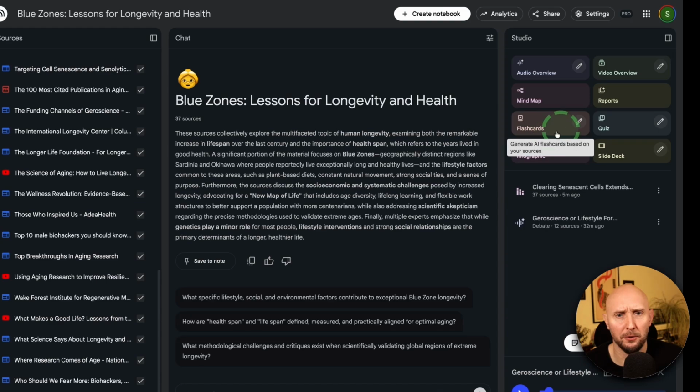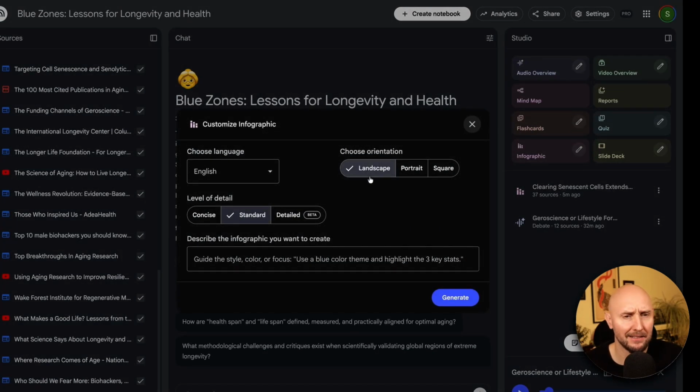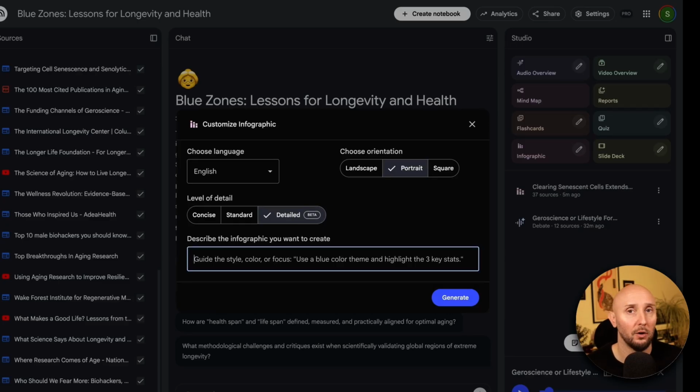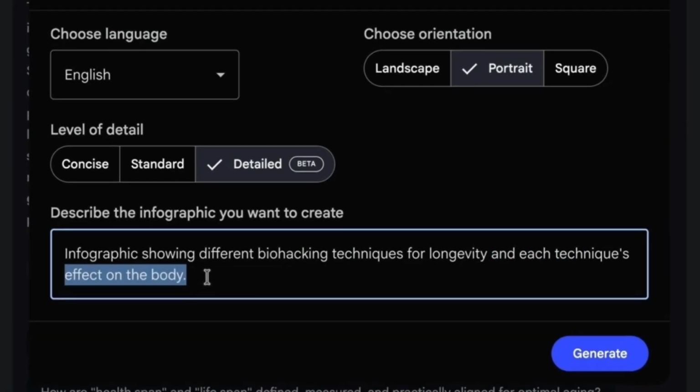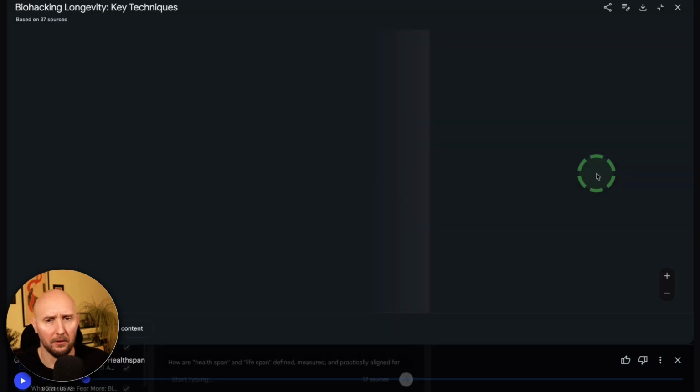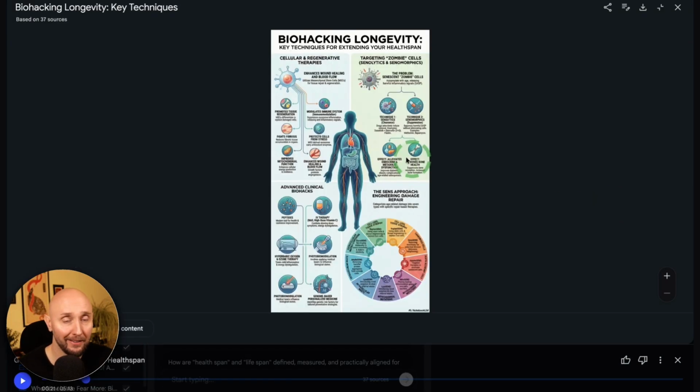Let's go back to the little pencil for the infographic, and let's this time select portrait, and let's go with a detailed infographic, and let's also give some direction, the prompts on specifically what we want. So I've asked here for an infographic showing different biohacking techniques for longevity and each technique's effect on the body. So let's see how well it creates this. Let's click generate. Now let's take a look at our new infographic. Give it a click. Let's see what we've got. So look at that. That is awesome.